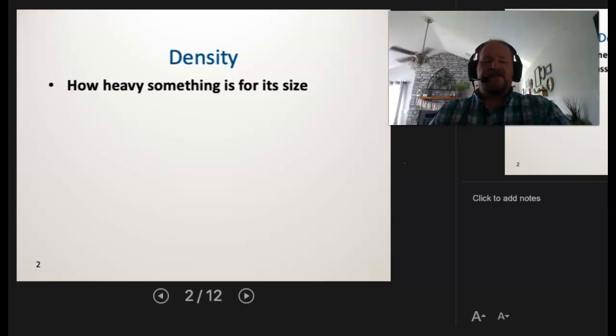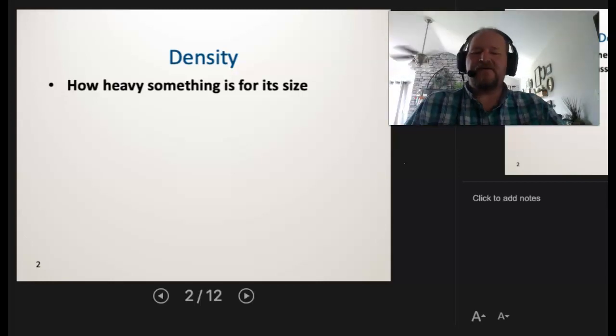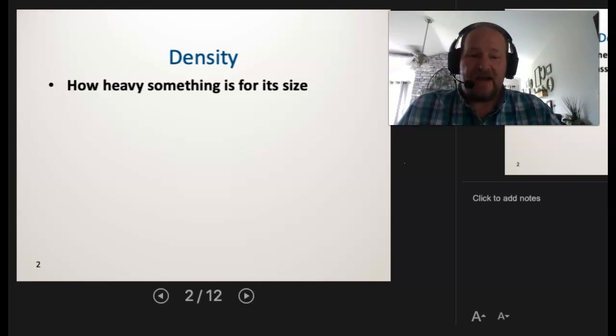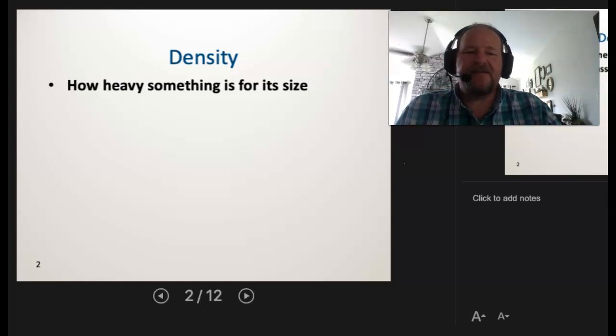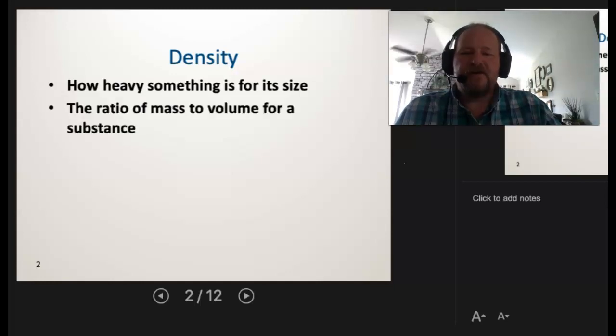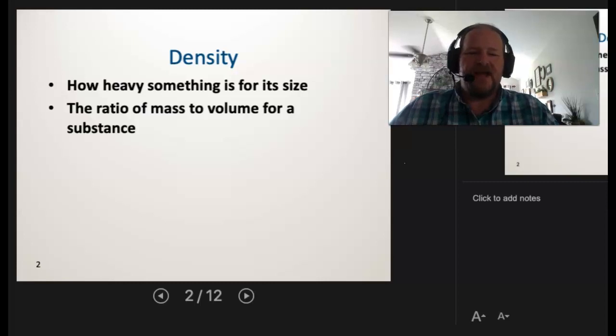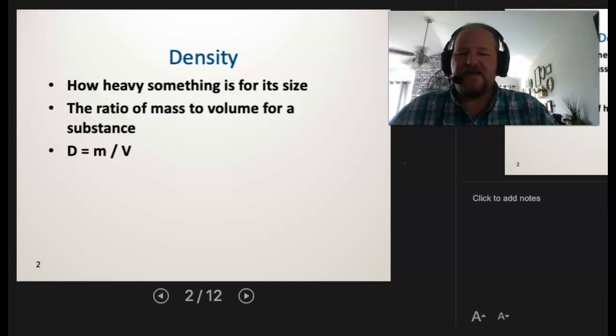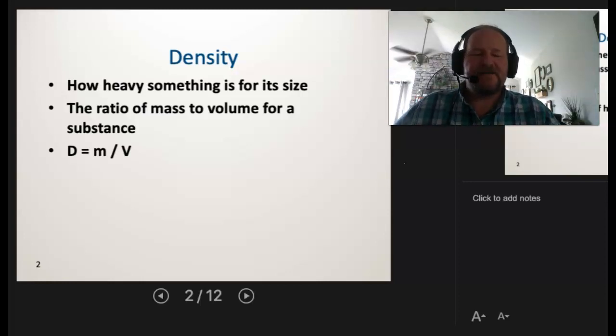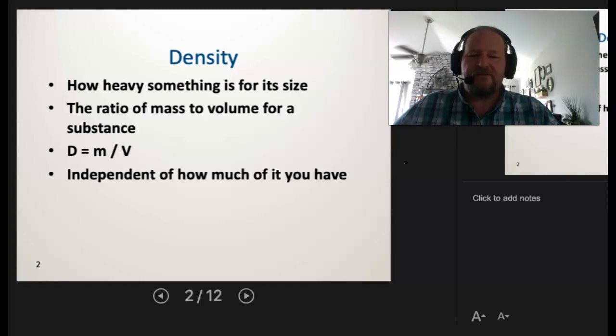Now, when we're looking at density, what we're looking at is mass. Even though we're saying how heavy something is, be sure you're not looking at weight, pounds. Remember, pounds is a force, so it's talking about gravity, whereas mass is going to be the same no matter where you go. Whether you're on the moon or on the earth, your mass will be the same. And so density is the mass to volume ratio. Mathematically, density is a big D, equal to little m, which is mass, divided by big V, volume.